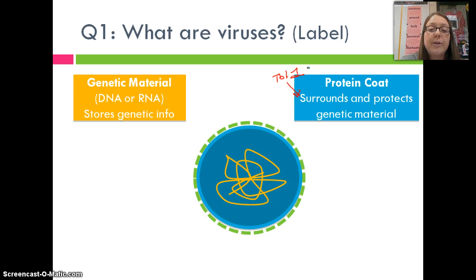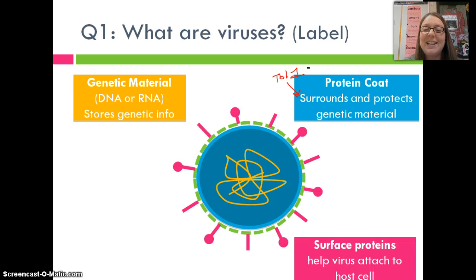And finally, the third component of a virus, and my favorite, are the surface proteins. These help a virus latch onto a host cell. It could be one of our cells. It could be another organism that it's infecting. Label these on Table 2 and also check your function on Table 1. When you're ready, you can go ahead and flip over that sheet.